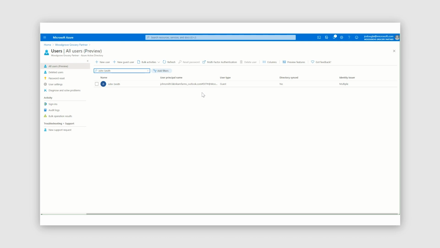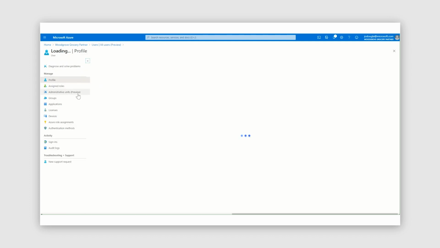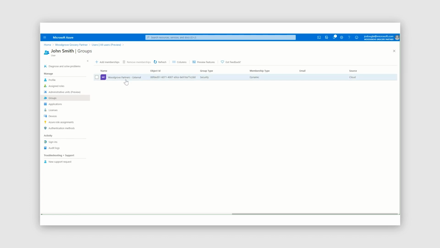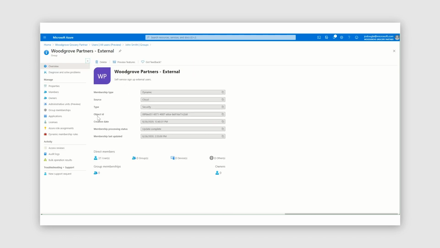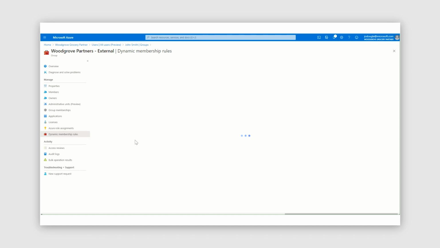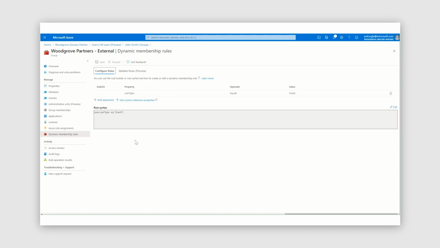We saw John Smith access a SharePoint site, and the way we set up access to that SharePoint site is by leveraging the features built into Azure Active Directory around dynamic security groups. When we look at this user, we can see which groups John Smith is a part of. After signing up, John Smith automatically got added to this Woodgrove Partners external group. This is the group we use to grant access to the SharePoint site. We created a dynamic membership rule that will populate the users who sign up into this group. We can see here that we created a dynamic rule that says user type equals guest, automatically put the user in the group.